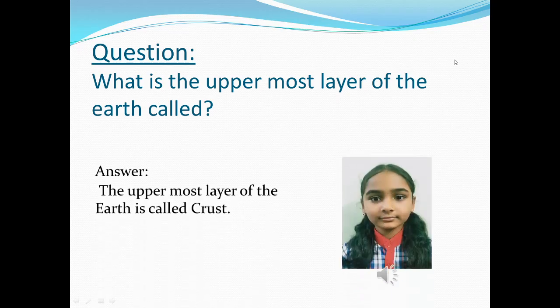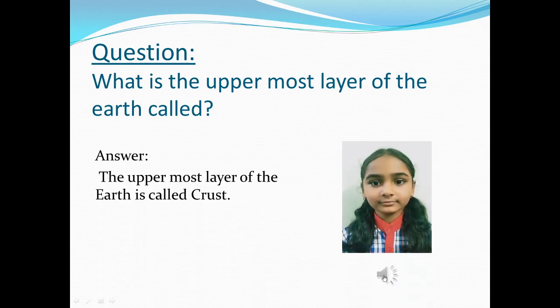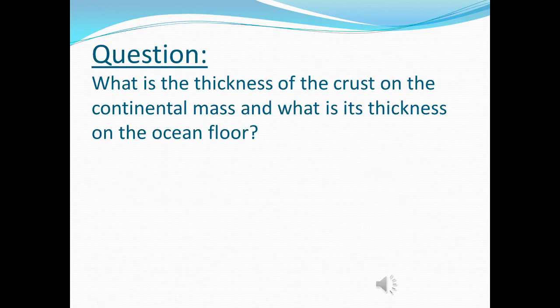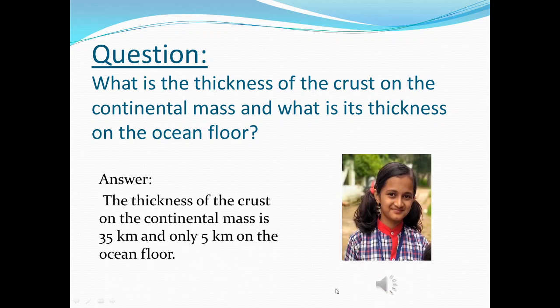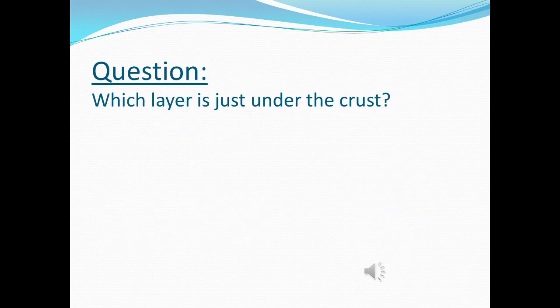Ruchika. The uppermost layer of the earth is called crust. Yes, very good, Ruchika. What is the thickness of the crust on the continental mass and what is its thickness on the oceanic floor? Jia. The thickness of the crust on the continental mass is 35 km and only 5 km on the ocean floor. Yes, well done, Jia.